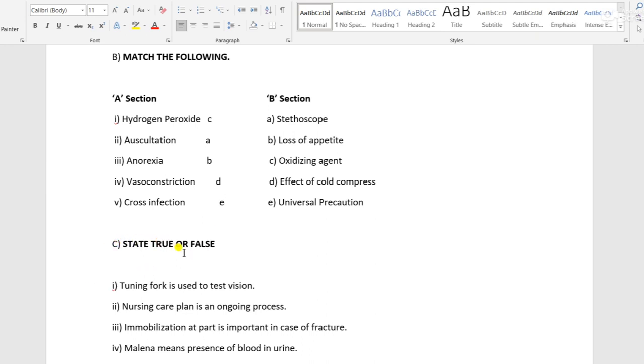So next is state true or false. First, the tuning fork is used to test vision. This is a false statement. The tuning fork is used to test hearing. And the Snellen chart is used to test vision. So this is a false statement. So the answer is false.